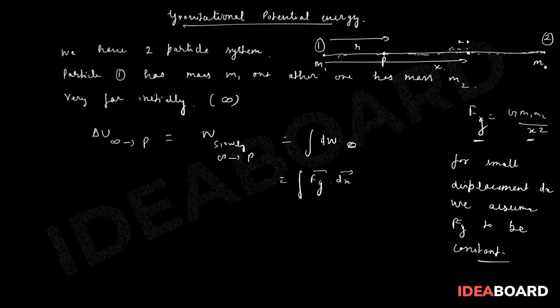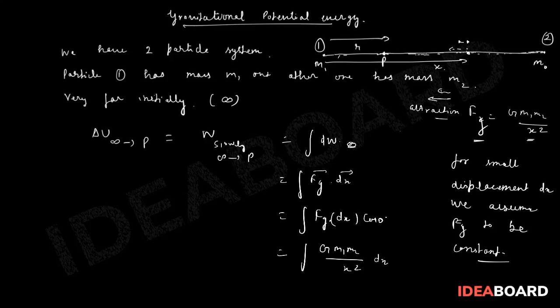Clearly Fg is directed this side because it's an attractive force, and dx is also in the same direction. That means theta is 0. So we can say Fg into dx into cos 0. Substituting the value, G m1 m2 upon x square into dx.